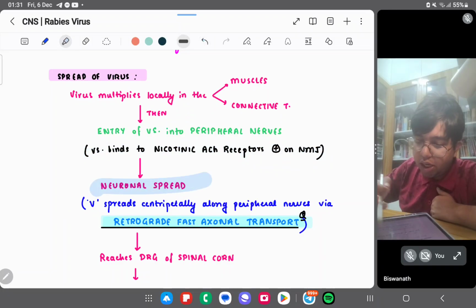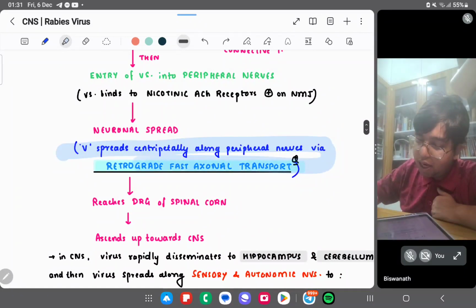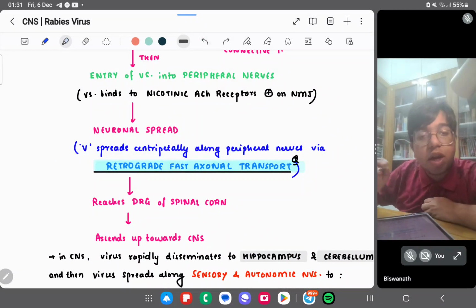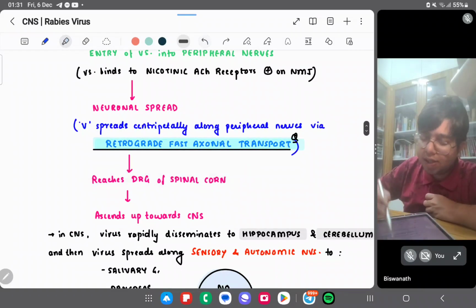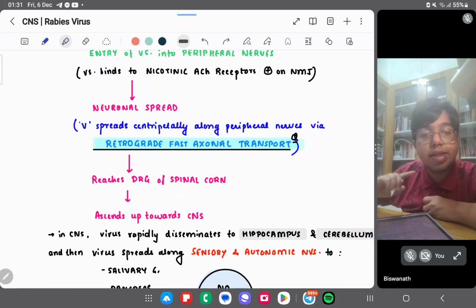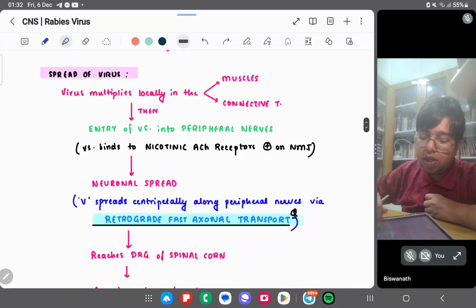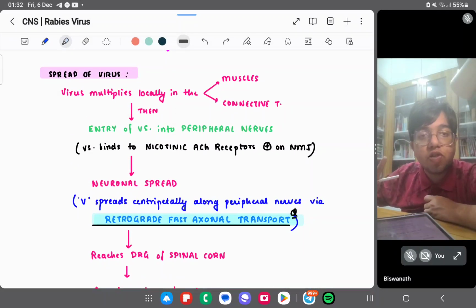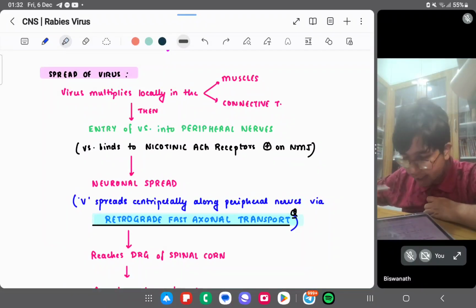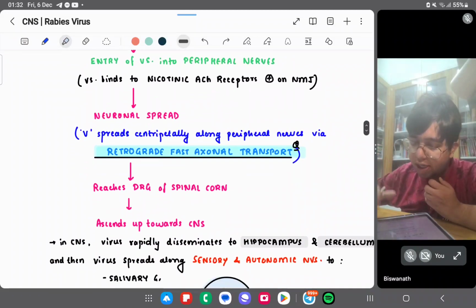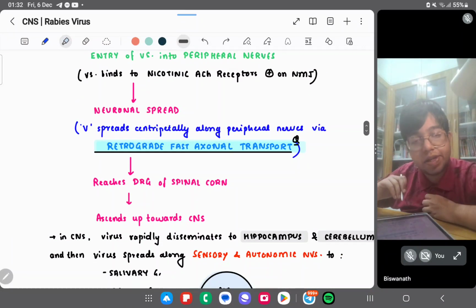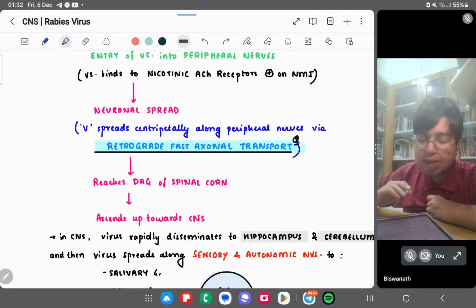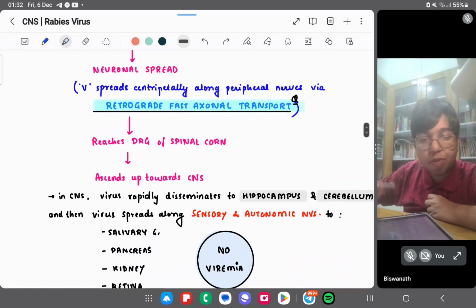Then it spreads neuronally. Virus spreads centripetally along the peripheral nerves by retrograde fast axonal transport. It reaches the dorsal root ganglia and ascends up to the CNS. So basically, the virus multiplies in the muscles and connective tissue first, then enters the peripheral nerves and spreads neuronally by retrograde fast axonal transport, reaching the dorsal root ganglion and then the CNS.